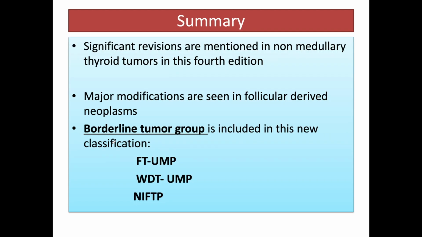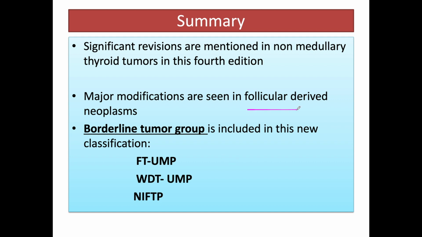Now, in the end, the summary of the new edition of thyroid tumor classification by WHO is that significant revisions are made in non-medullary thyroid tumors in this edition. Major modifications are seen in follicular derived neoplasms.